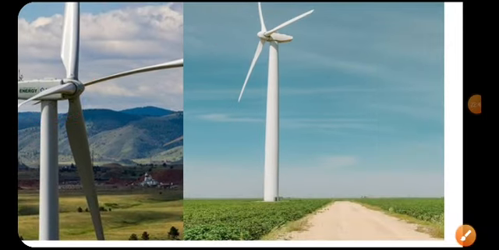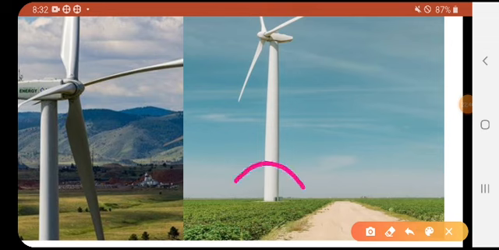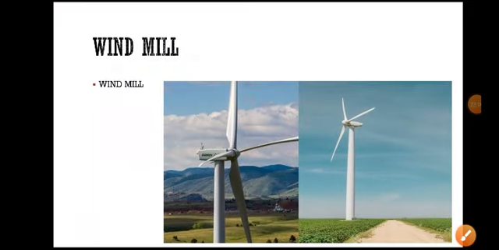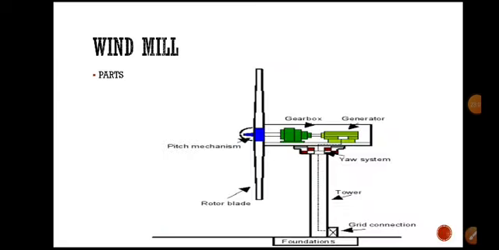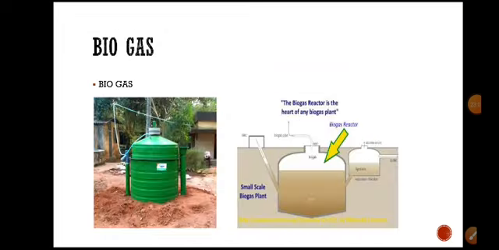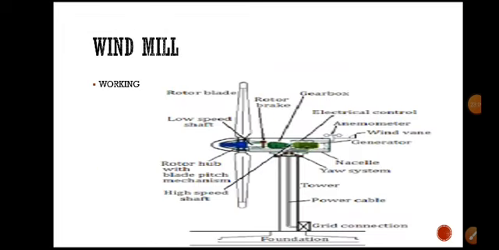Windmill is fixed on a strong base. It has a tower, right, and rotary blades, with the gearbox and generator inside. These are the major parts of the windmill. By using a windmill, you can produce electricity. This is the working of a windmill.